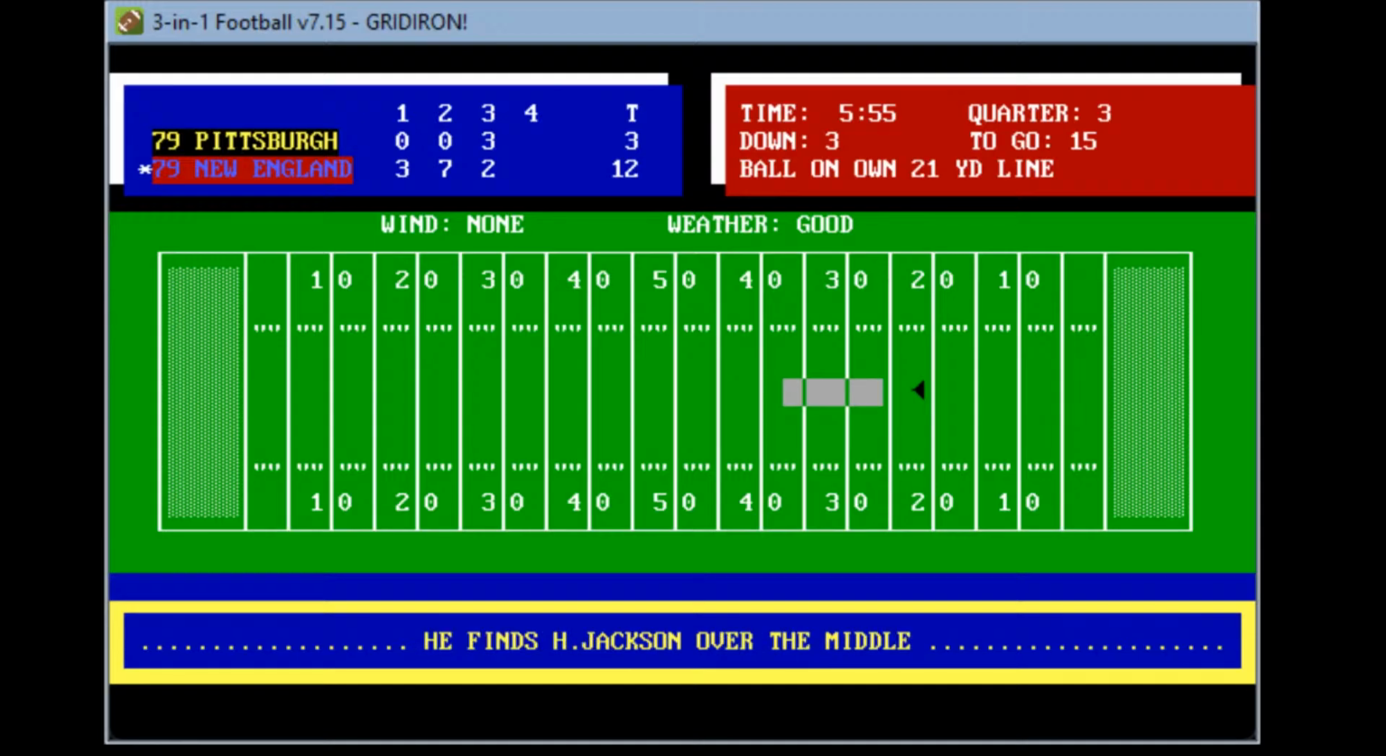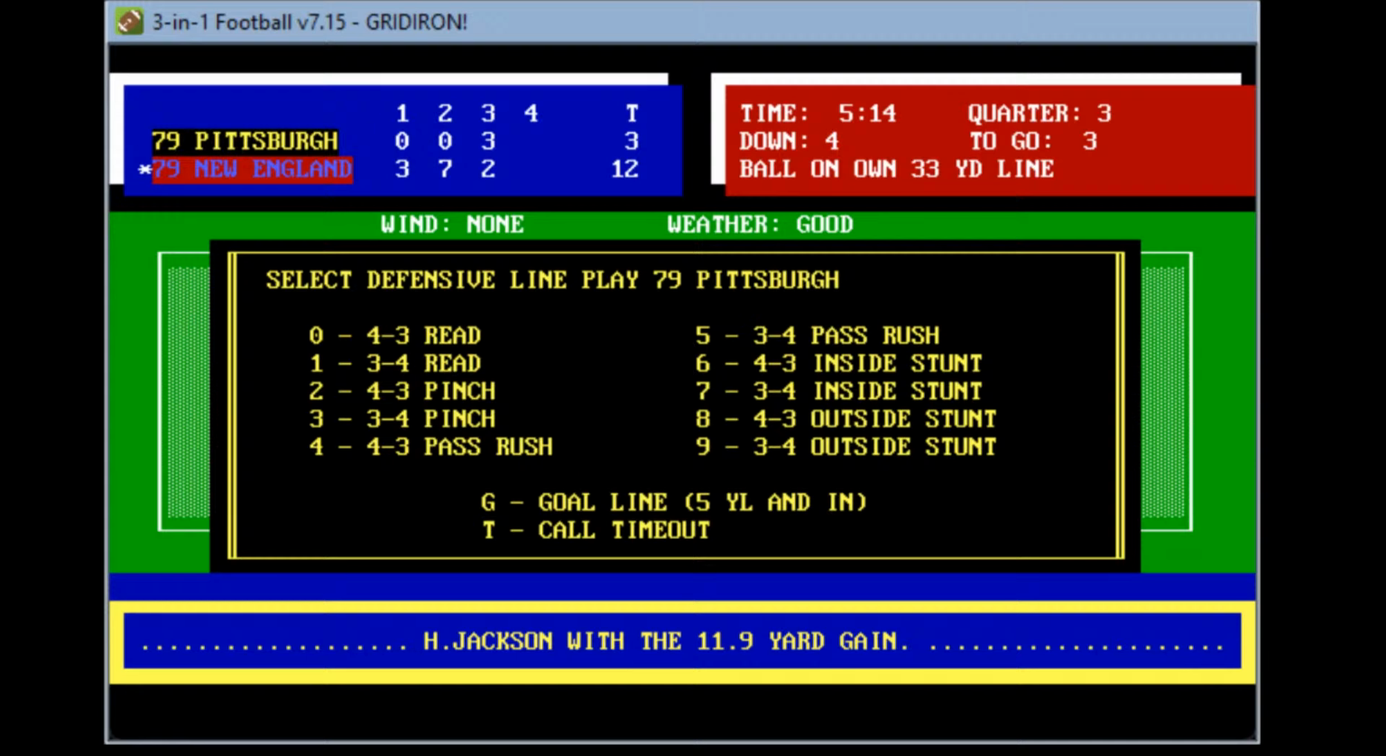He finds Harold Jackson over the middle at the 33 for 11 yards and a first down. A huge, no, it's 4th and 3. Thought they got the first down, but I forgot they had the penalty working against them. So now it's a 4th and 3. Patriots lead 12-3 here with 5:14 to play in the third period.